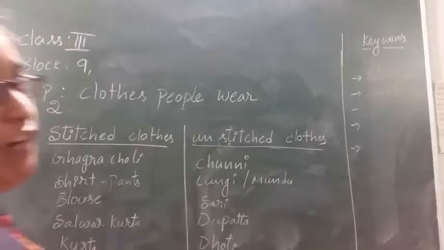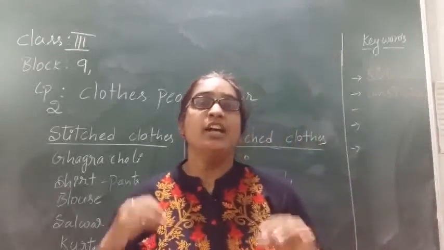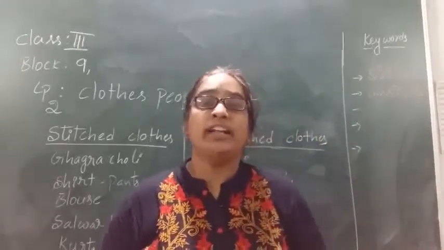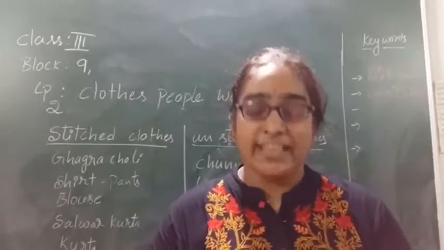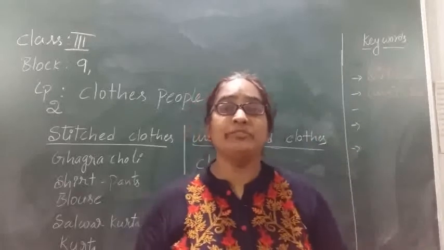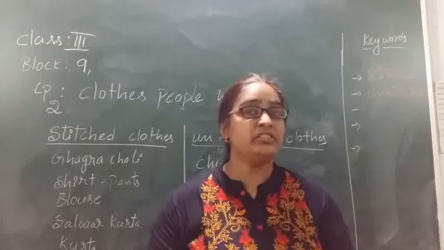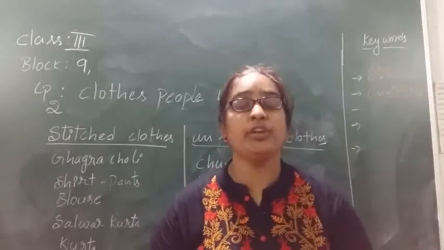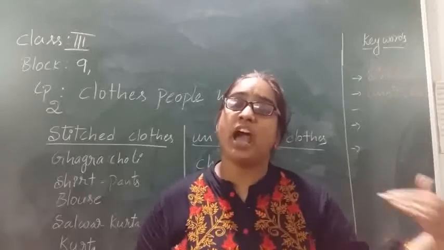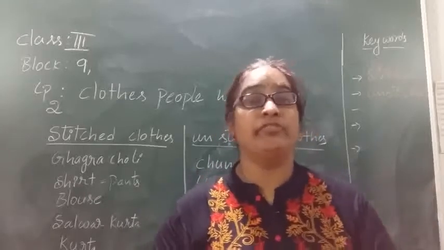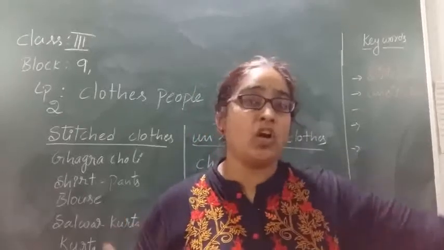So now we have observed two kinds of dresses, right? One is a sari and the other is a chudidar with chunni. What are the differences between the sari and the dress? Can anyone tell? Yes. A sari is a long piece of cloth with no shape, where we didn't stitch any part of it. We just wear it as it is, with a pallu on it. We make some pleats and wear that long piece of cloth.